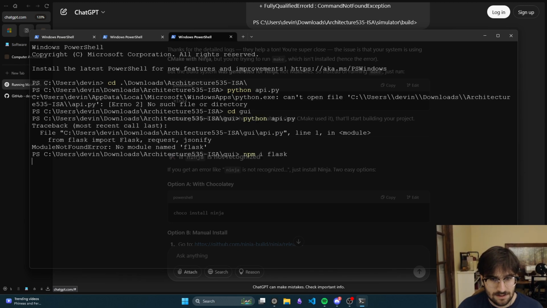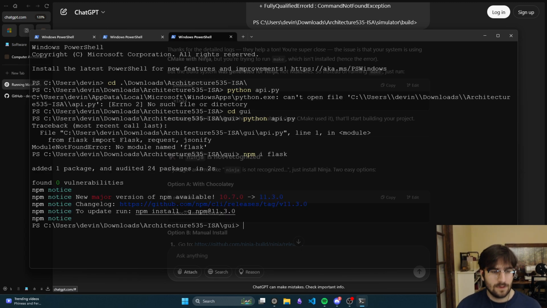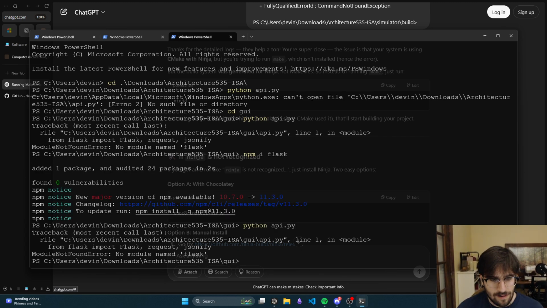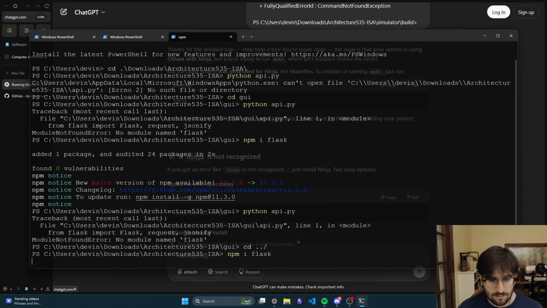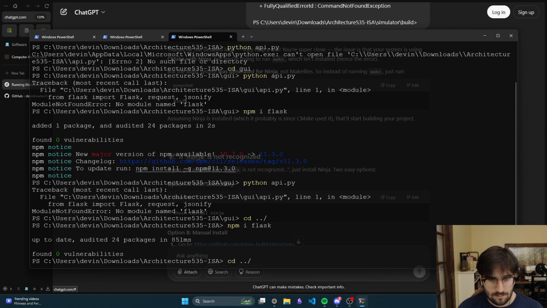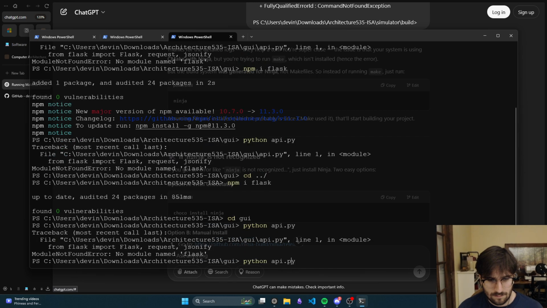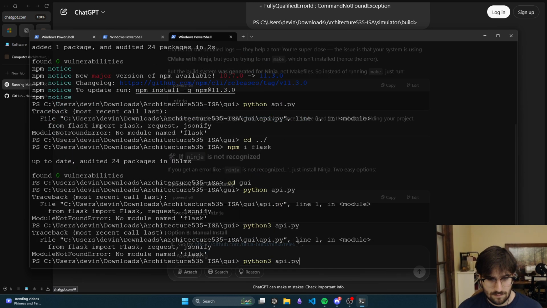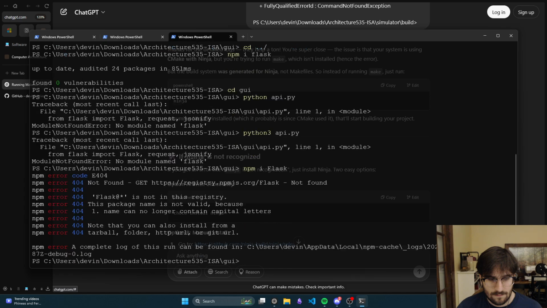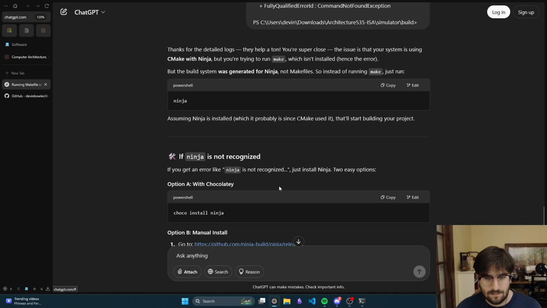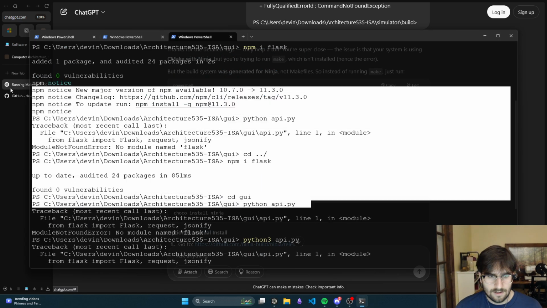npm i flask. The module name Flask. Oh wait, isn't Flask actually a capital F?